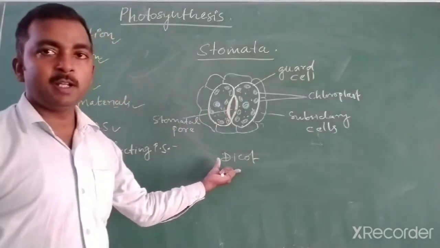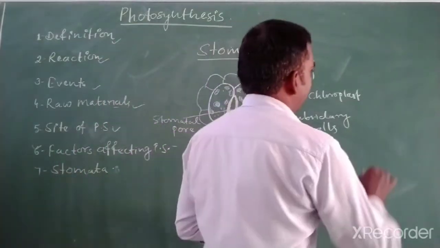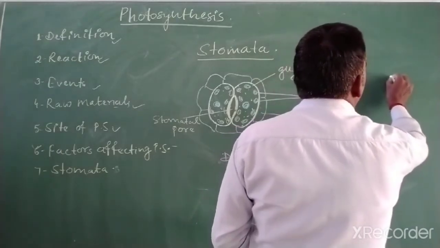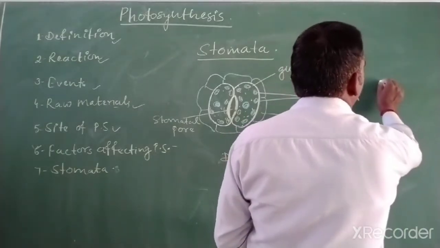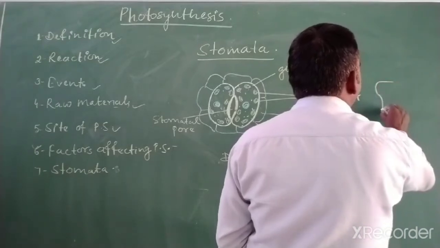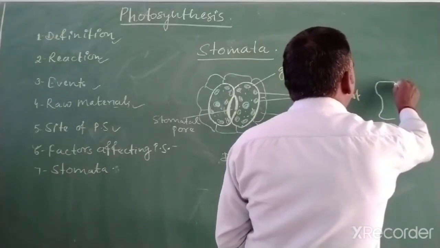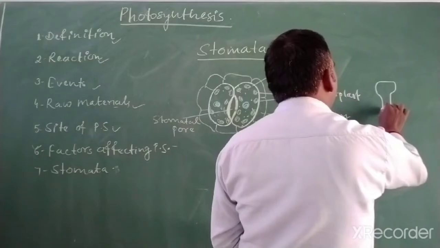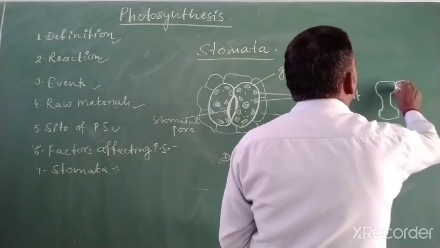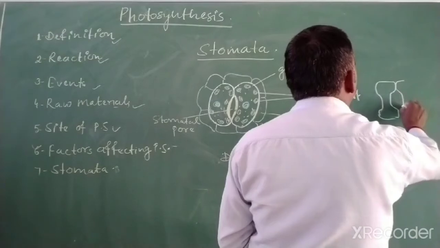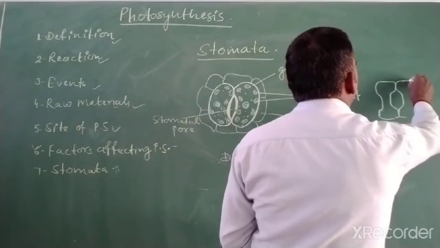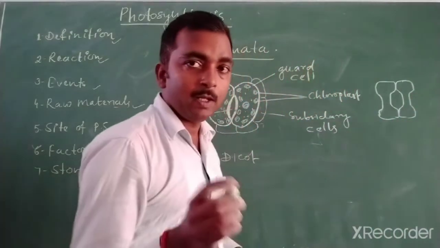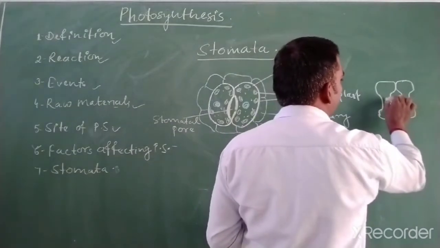So this is the dicot stomata, but in the case of monocot, the shape of guard cell is dumbbell shape. Here we also make the diagram of monocot stomata. So in the case of monocot stomata, the guard cells are found in dumbbell shape. There are dumbbell shaped stomata, guard cells, and inside the guard cell there is a nucleus,